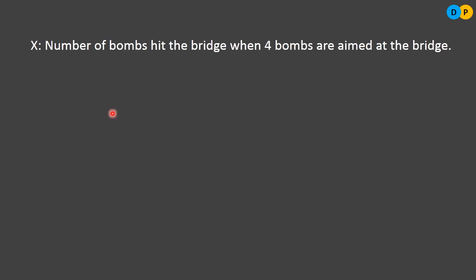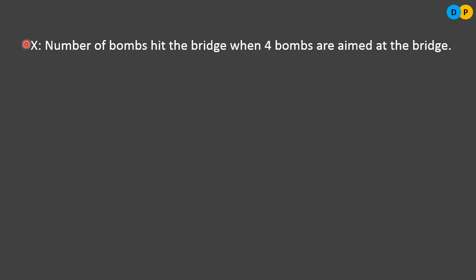Only 1 bomb might hit the target bridge, or else 2 bombs might hit the bridge, or else 3 or 4. So x will take any one value among 0, 1, 2, 3, 4. So this complete x is behaving like a binomial variate.